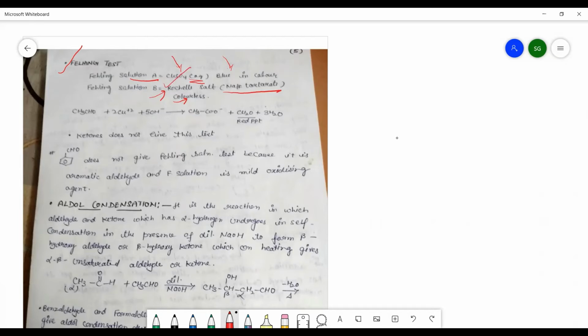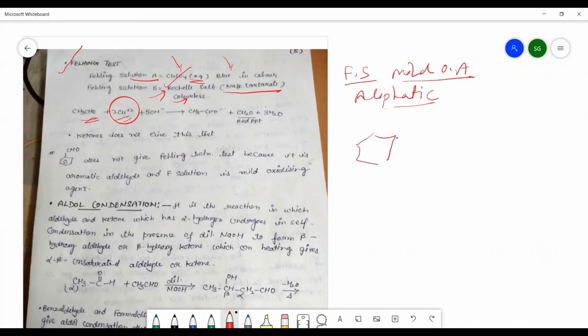Now, in this case, Cu2+ will react with the aldehydic group, and Fehling's solutions are mild oxidizing agents. So whenever it reacts with aliphatic aldehydes, we will get the test, but benzaldehyde doesn't give this test because it is an aromatic compound and Fehling's solution is a mild oxidizing agent.